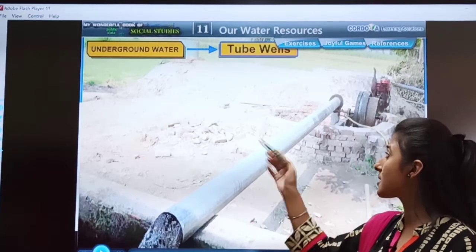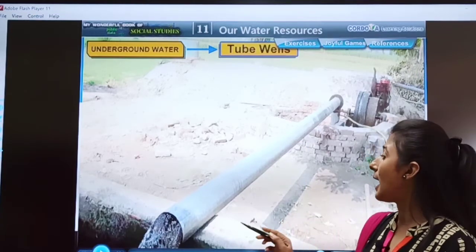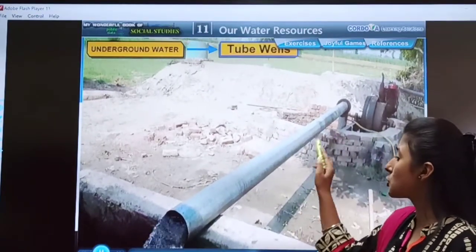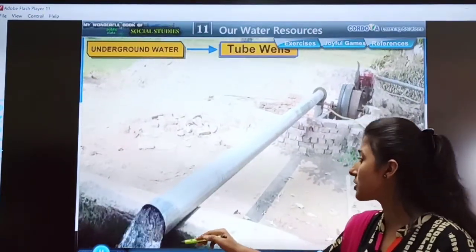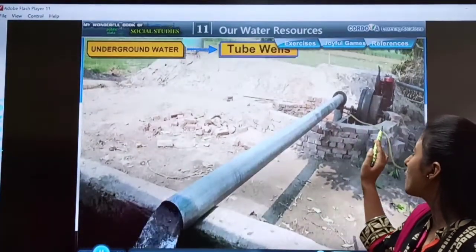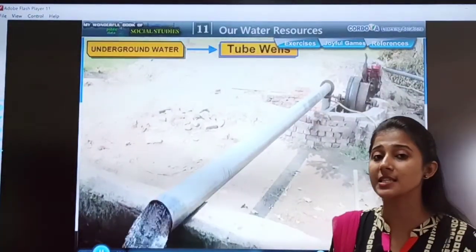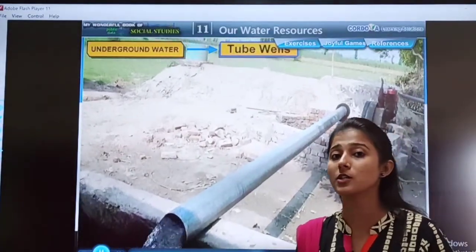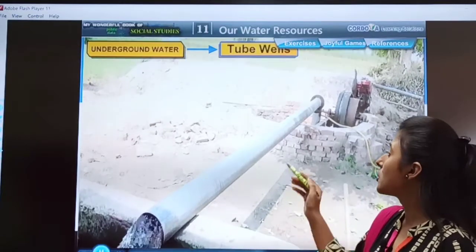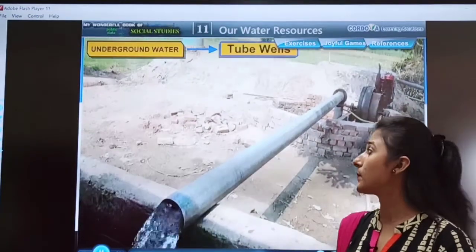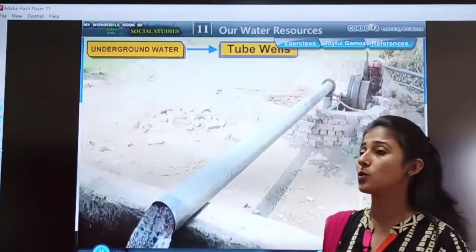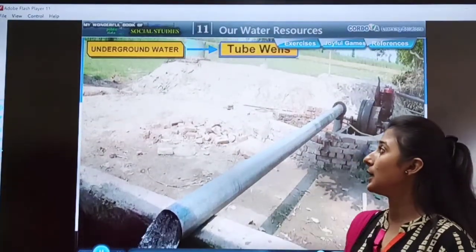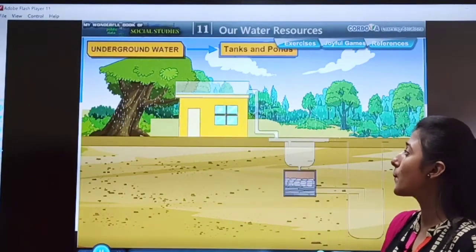See children, this is a picture of tube well, and see how people get water from tube well. The tube is laid and water reaches to the surface with the help of motor. When tube wells are used, when the level of the underground water is very low, okay, so tube wells are used. And after tube wells, what we studied in the topic of our underground water, see, tanks and ponds.